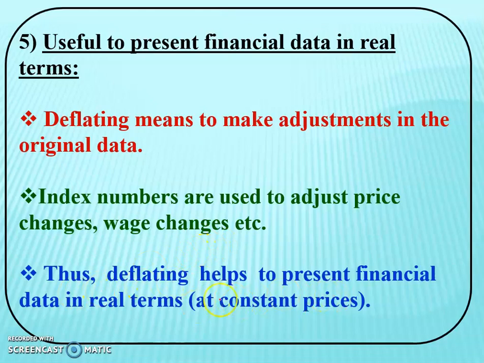So it helps present the financial data in real terms at constant price. So here we completed the significance of index number, right?